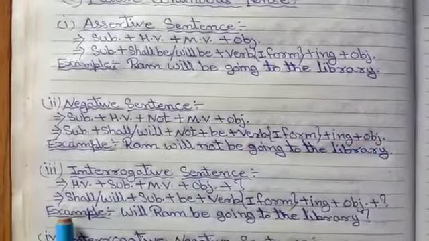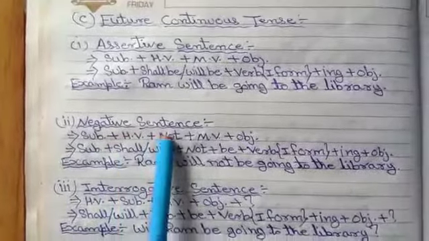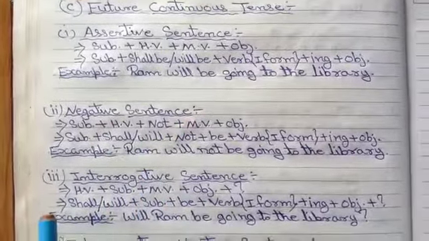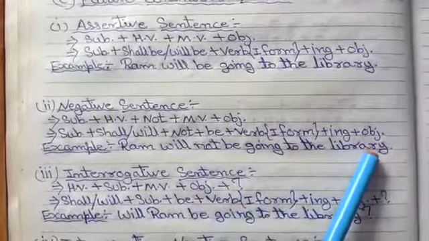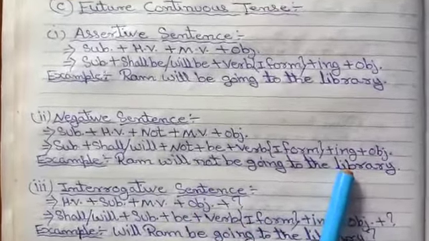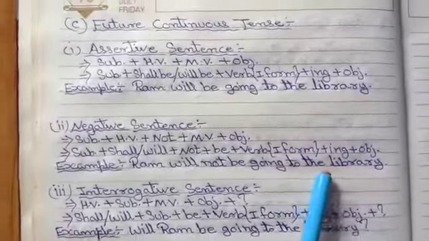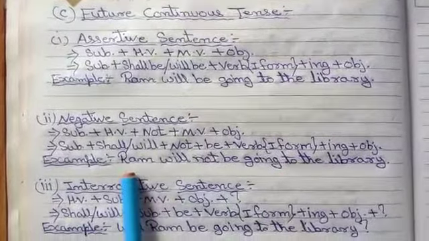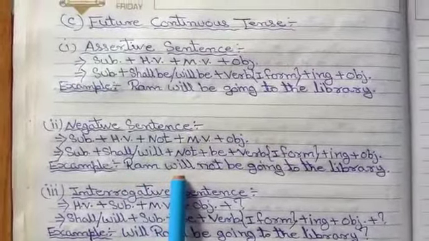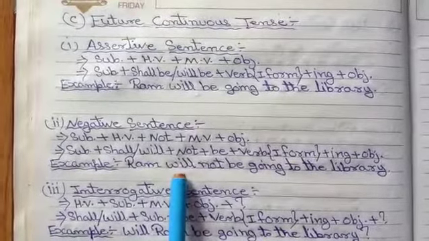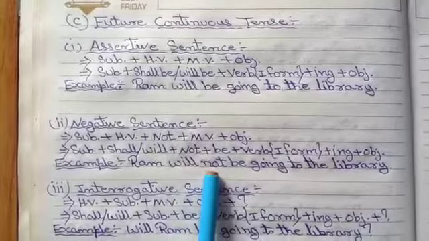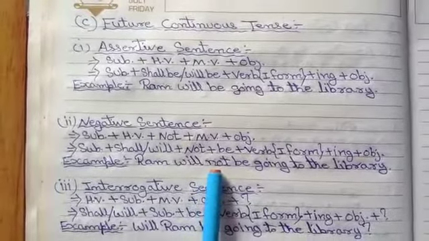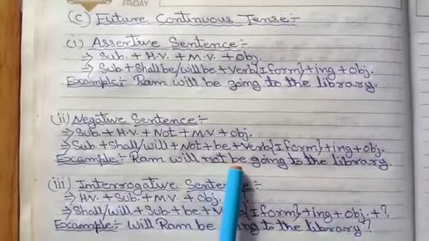Let us see an example of a negative sentence of the future continuous tense. Ram will not be going to the library. This is an example of a negative sentence of the future continuous tense. In this example, Ram is the subject, will is a helping verb, then we add a negative mark in between will and be.